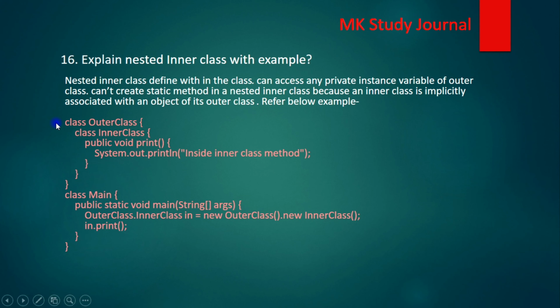So let's see the example. Here we have an outer class, inside that we are creating an inner class, simply Inner, and inside the inner class we have a method print. Now how can we access the inner class? Here you can see in the outer class we are creating Outer.Inner in equal to new Outer(), as it is a nested inner class, so .new Inner(). Through this we can create an instance of the inner class, and via this instance we can access the method inside the inner class. So here we can see how we can access the inner class. Let's move to the next question.